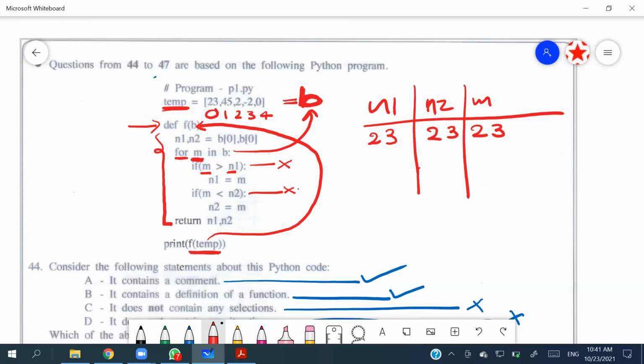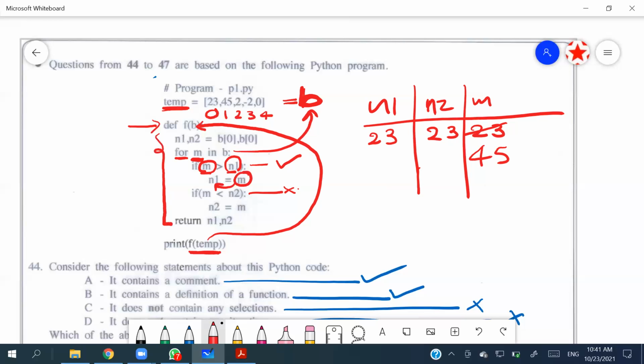So then m will be taken as the second one, which is 45. Now they are asking the question again, if m larger than n1. So m means 45, n1 means 23. So it is true now. If it is true, it says assign m to n1.